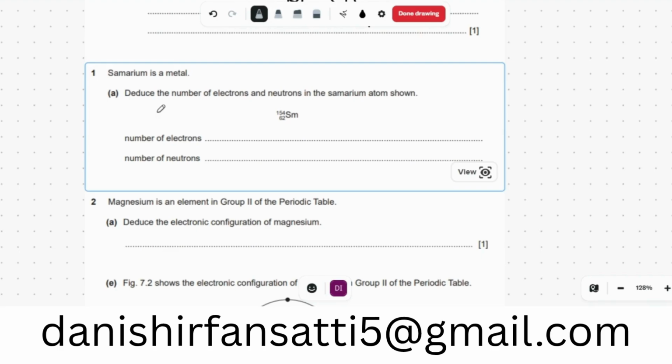Now we are going to talk about the topic of the periodic table. Samarium is a metal. Deduce the number of electrons and neutrons in the samarium atom shown. So how can we find the number of electrons? Does it have any charge? No, it doesn't have any charge. So the number of protons is equal to the number of electrons, and I will show you where we can see that.